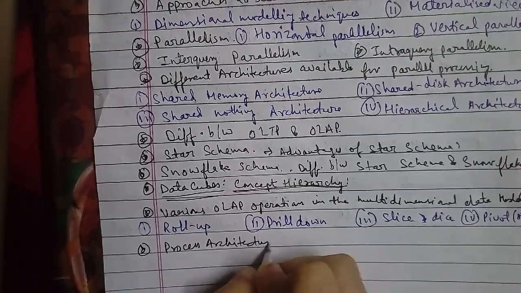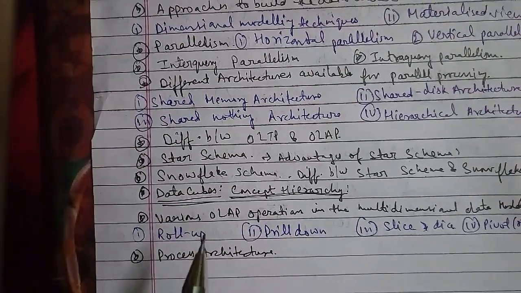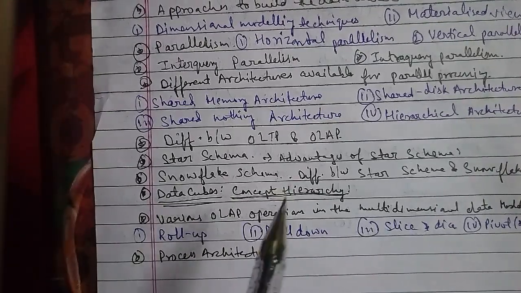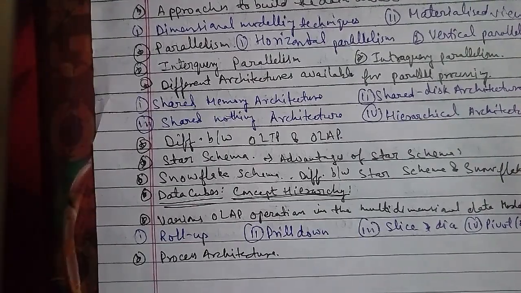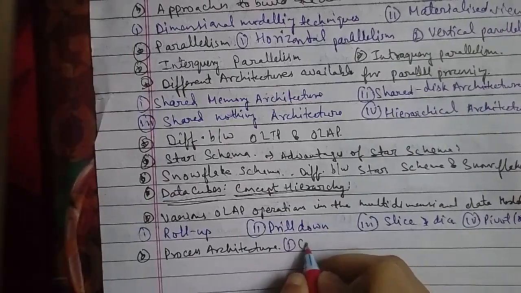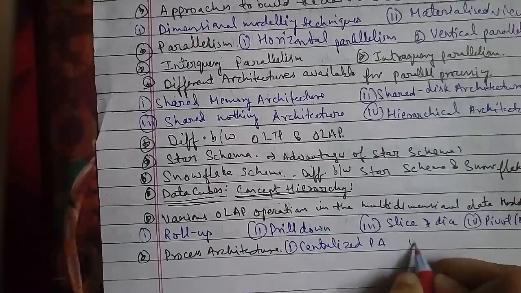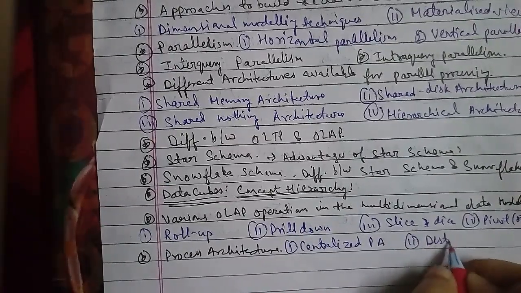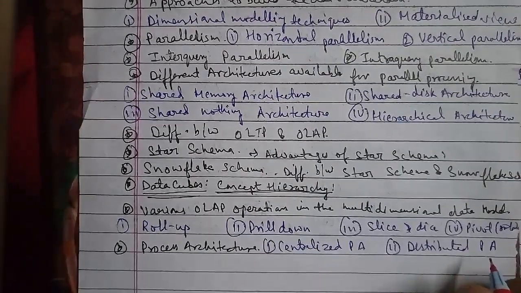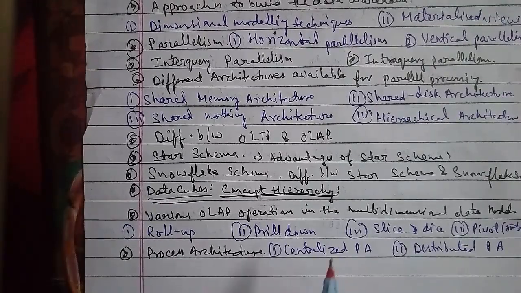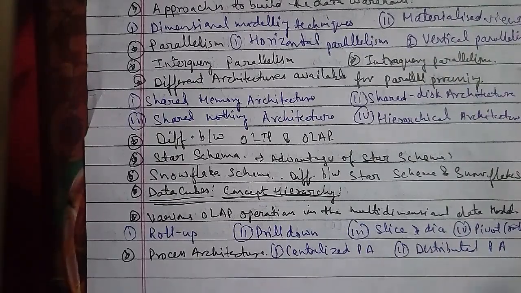Now we'll go ahead with the other question: give several architectures of distributed process. Several architectures of the distributed process are as follows. The first is client server.